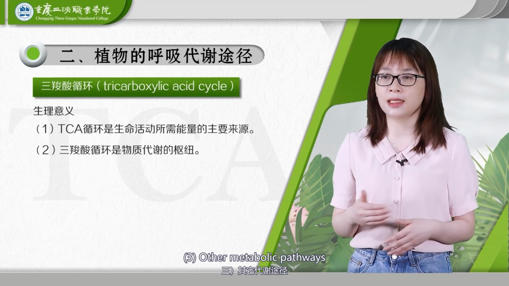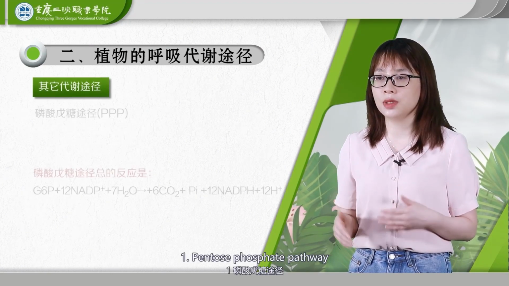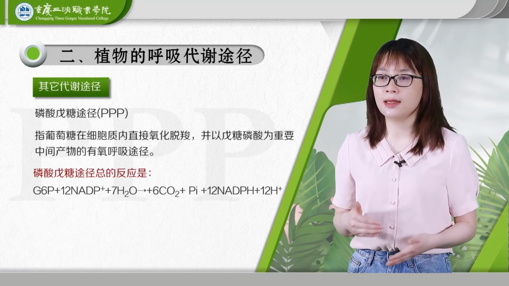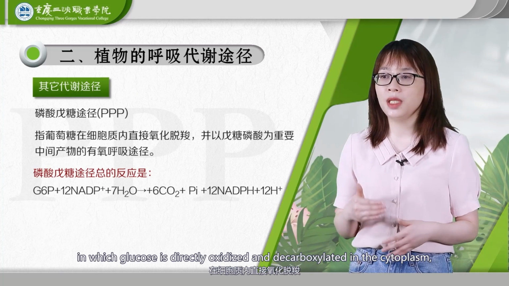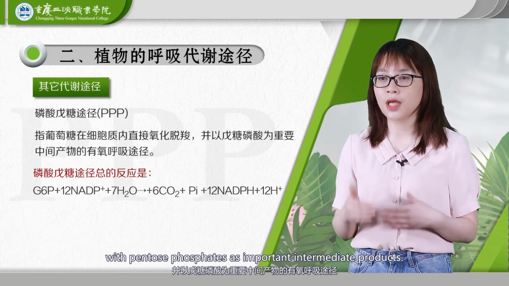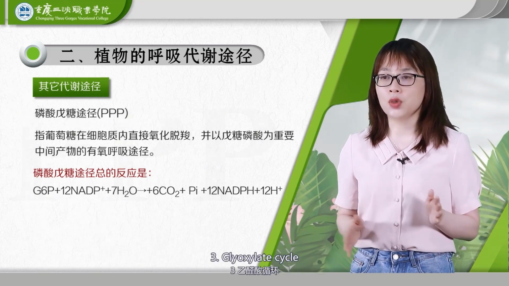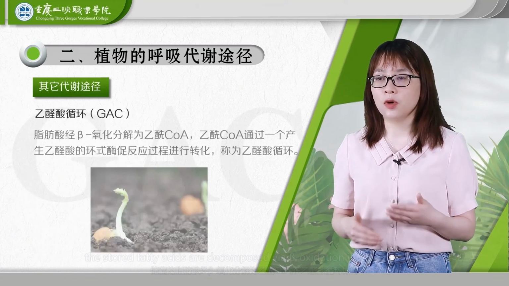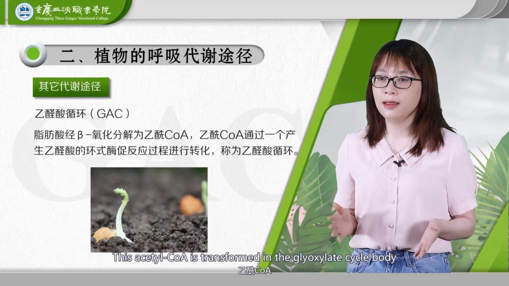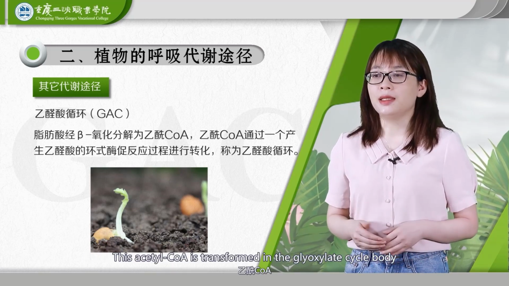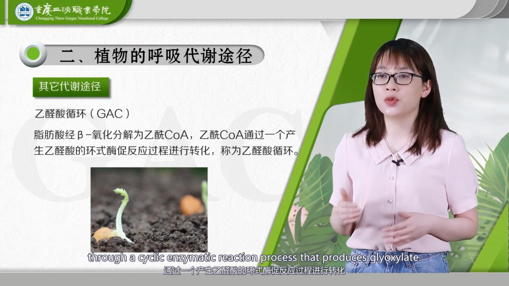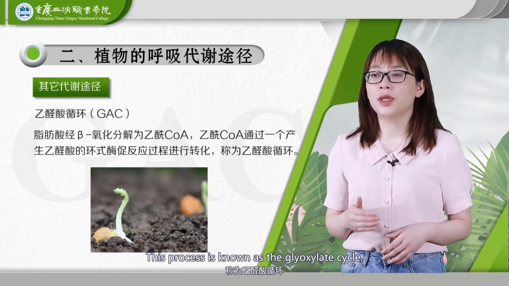3. Other metabolic pathways. 1. Pentose phosphate pathway. The pentose phosphate pathway refers to an aerobic respiration pathway, in which glucose is directly oxidized and decarboxylated in the cytoplasm, with pentose phosphates as important intermediate products. 2. Glyoxylate cycle. During germination, the stored fatty acids are decomposed via beta-oxidation into acetyl-CoA. This acetyl-CoA is transformed in the glyoxysome through a cyclic enzymatic reaction process that produces glyoxylate. This process is known as the glyoxylate cycle.